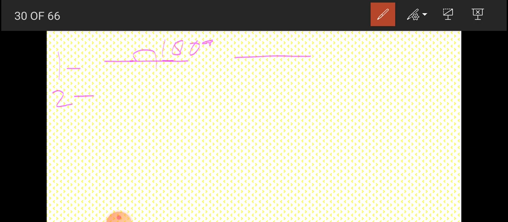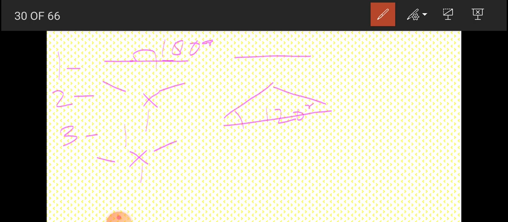If the central metal atom has three bonds, it will attain a triangular structure and the angle will be 120 degrees. If there are four electron pairs, 1, 2, 3, 4, then it will have a tetrahedral structure and the angle will be 109 degrees 28 minutes.